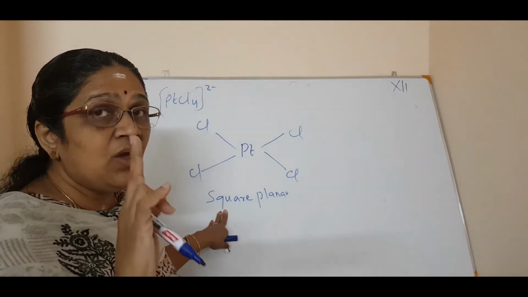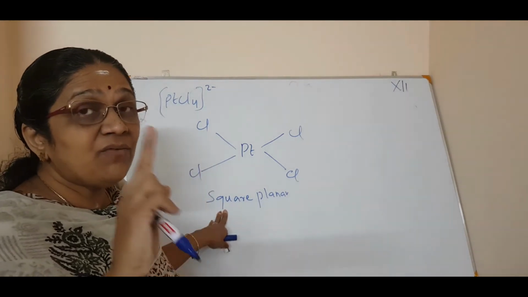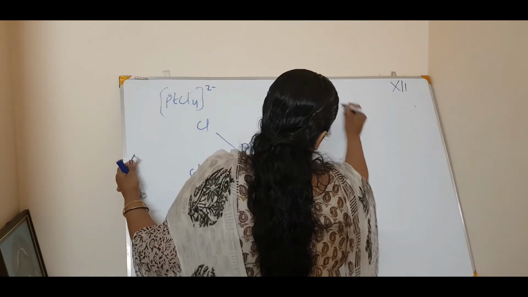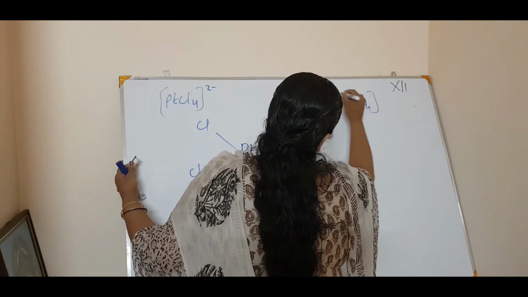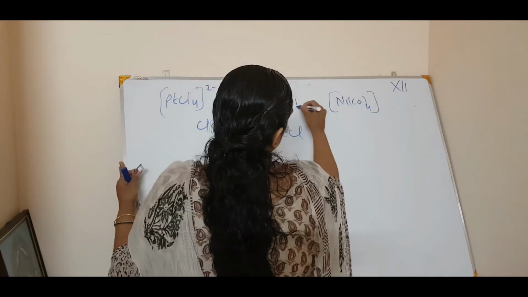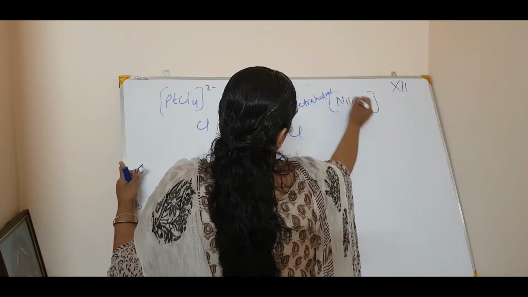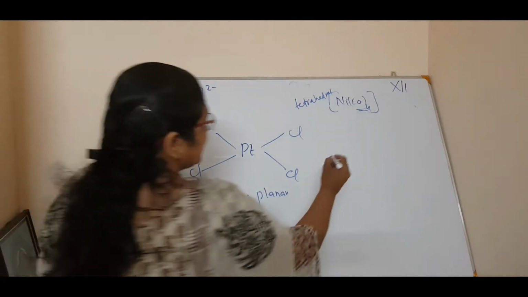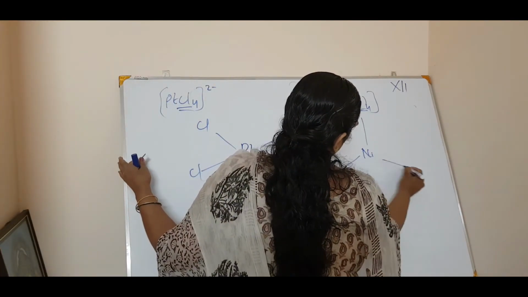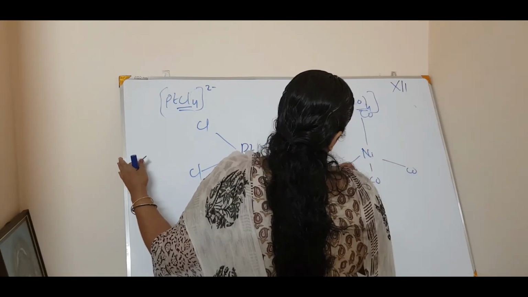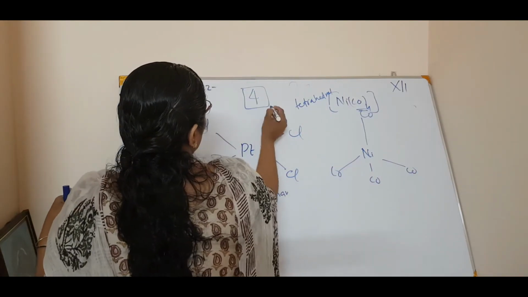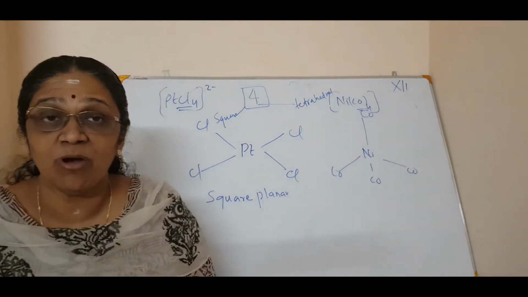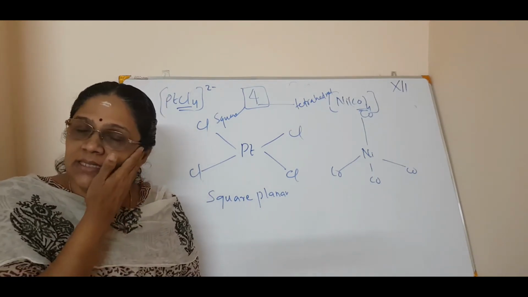A compound with secondary valency 4 can have 2 different shapes depending upon the geometry. For example, in nickel carbonyl, the compound has a tetrahedral shape, but platinum has a square planar shape, while nickel has tetrahedral. So a coordination number of 4 can have both square planar as well as tetrahedral geometry. We will study which one gives tetrahedral and which gives square planar.